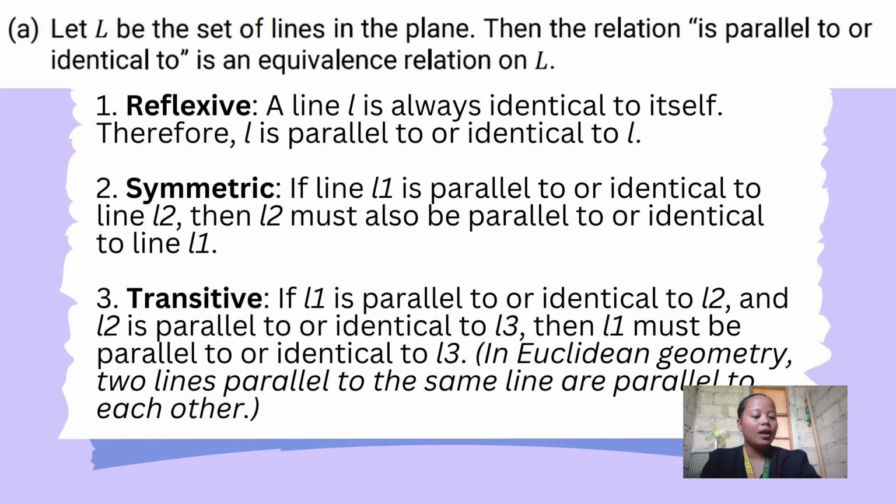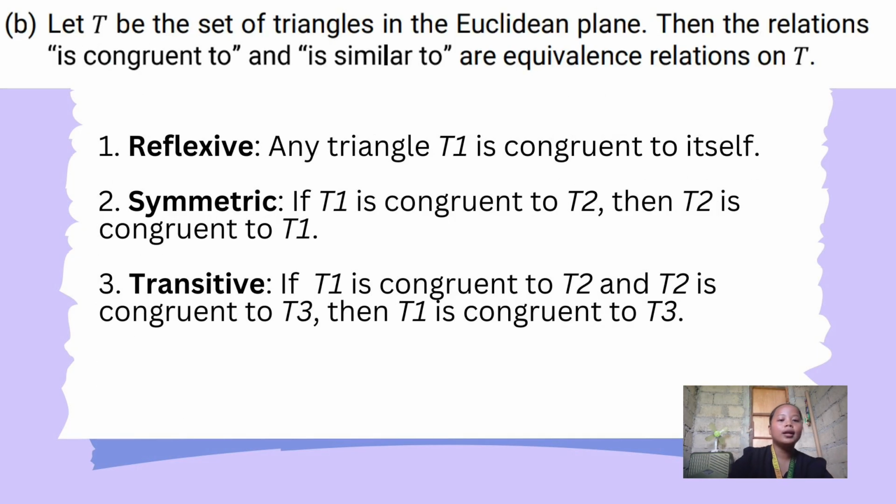So let's proceed to another example. Let T be the set of triangles in the Euclidean plane. Then the relation "is congruent to or similar to" is an equivalence relation on T. First, let us evaluate if this example passes our three conditions. It must be reflexive, symmetric, and transitive. First, reflexive. Any triangle T is congruent to itself, which is correct, since they are the same, so they are congruent.